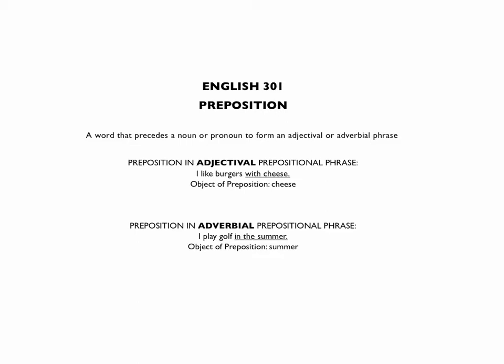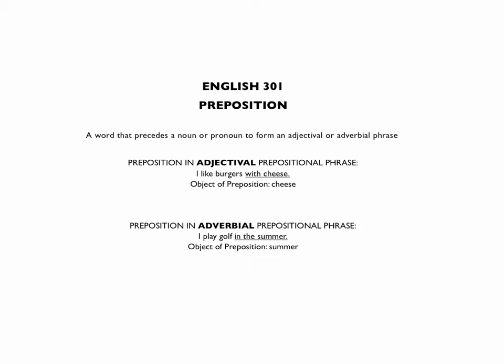This is a phrase, a group of words that stays together and that acts as an adjective, as if it were one word. With is the preposition, the word that precedes or in some way introduces the cheese. It doesn't describe the cheese. An adjective would do that. It simply introduces it. It brings us to the cheese.